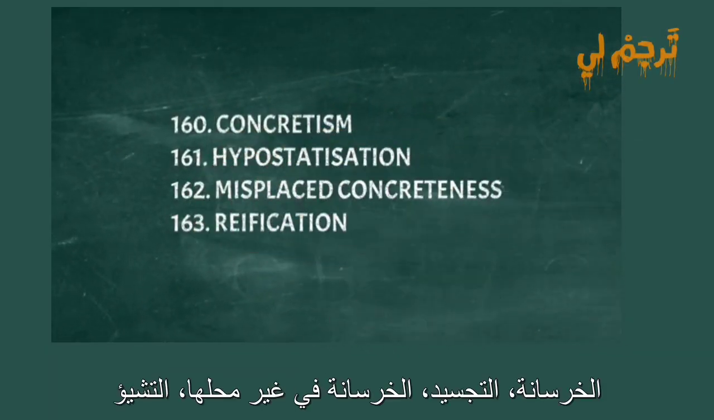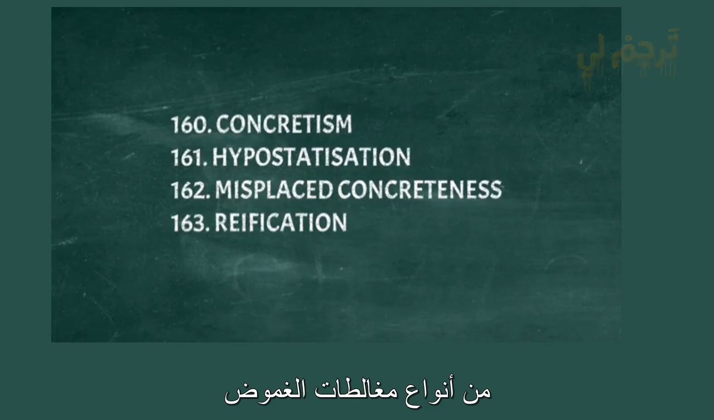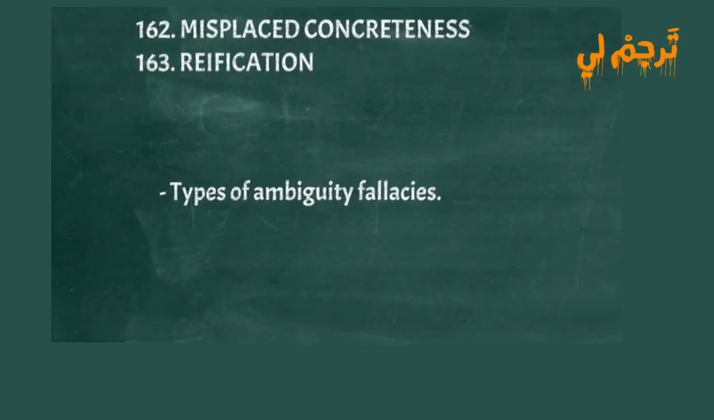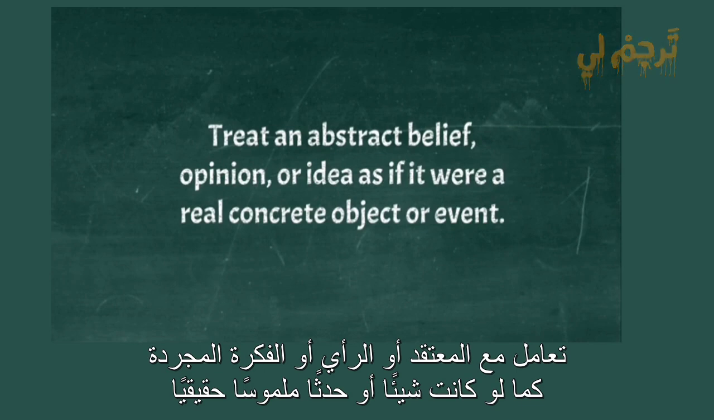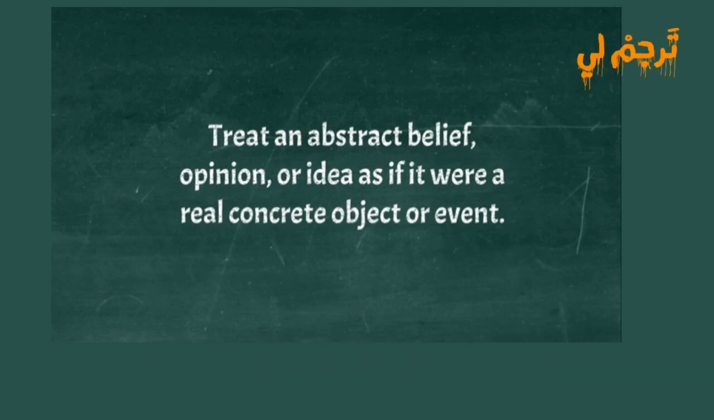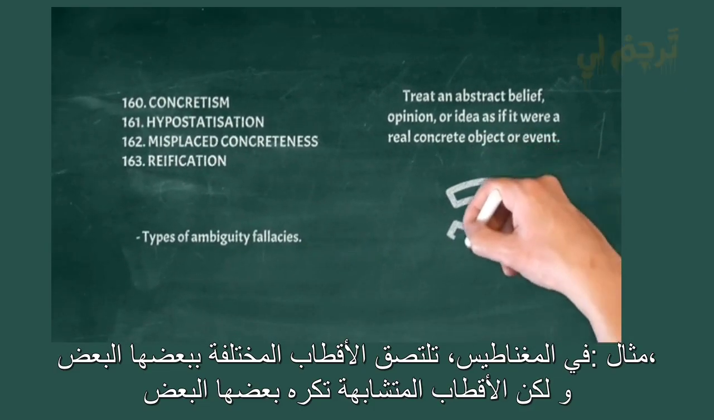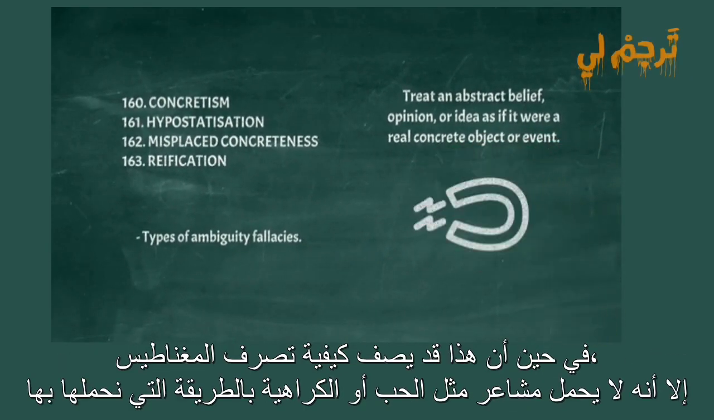Concretism, hypostatization, misplaced concreteness, reification. Types of ambiguity fallacies. Treat an abstract belief, opinion, or idea as if it were a real concrete object or event. Example: in magnets, different poles stick together, but similar poles dislike each other. While this may describe how magnets seem to act, they do not hold emotions like love or dislike the way we do.